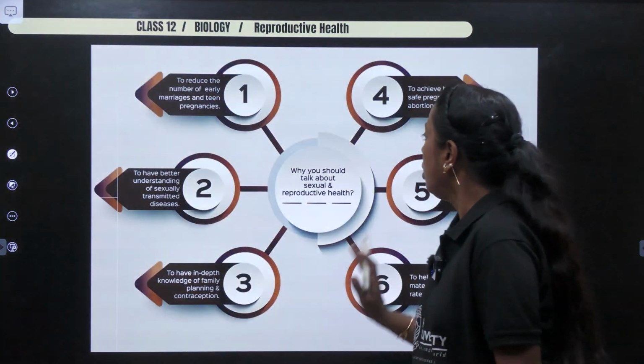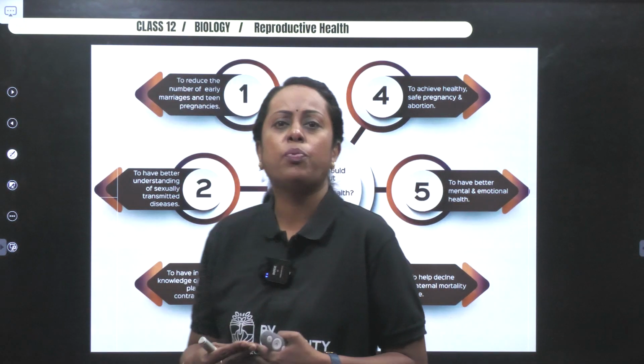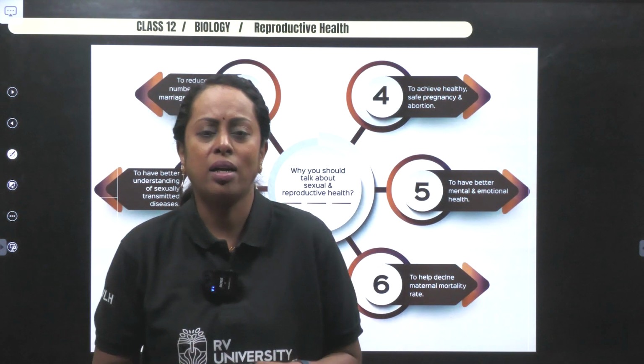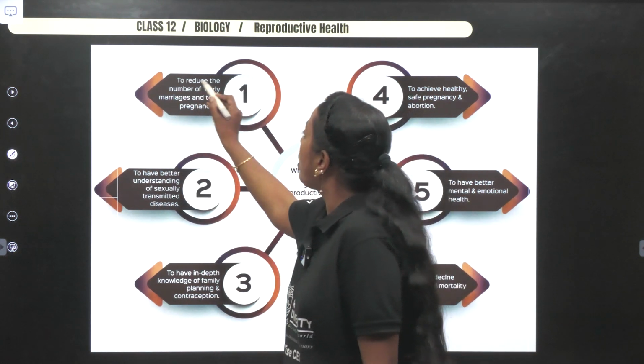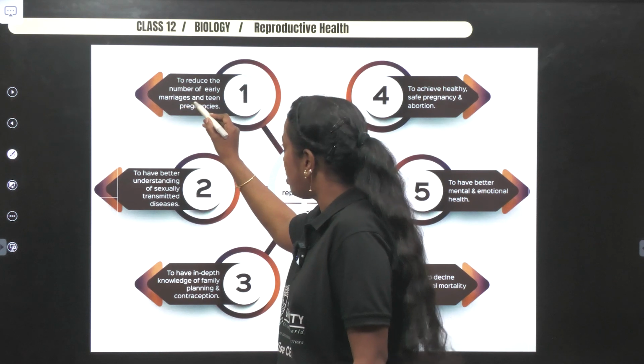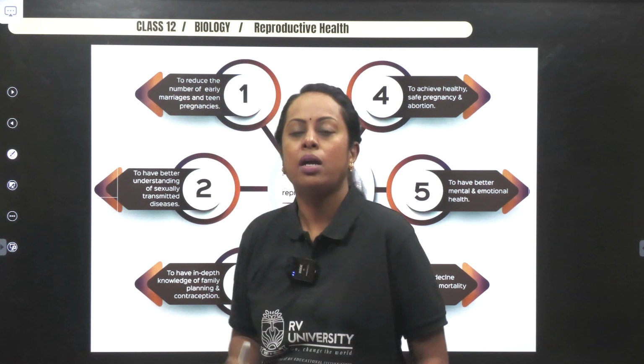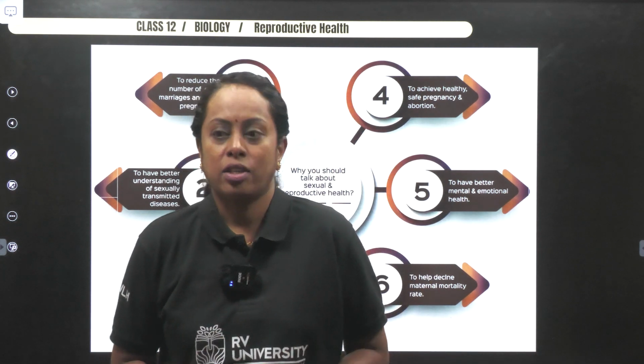Next, why should these kinds of programs and strategies be planned? Let us go through some of the points. The first point: to reduce the number of early marriages and teen pregnancies.